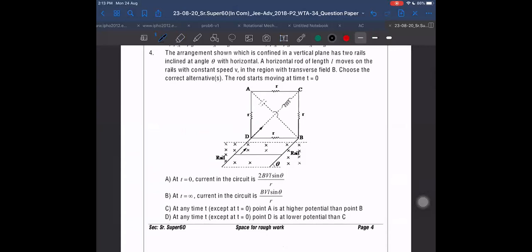Arrangement shown which is confined in the vertical plane has two rails inclined at an angle theta with the horizontal. A rod of length L moves on the rails with constant speed V in the region. Rod starts moving at time t equal to 0.